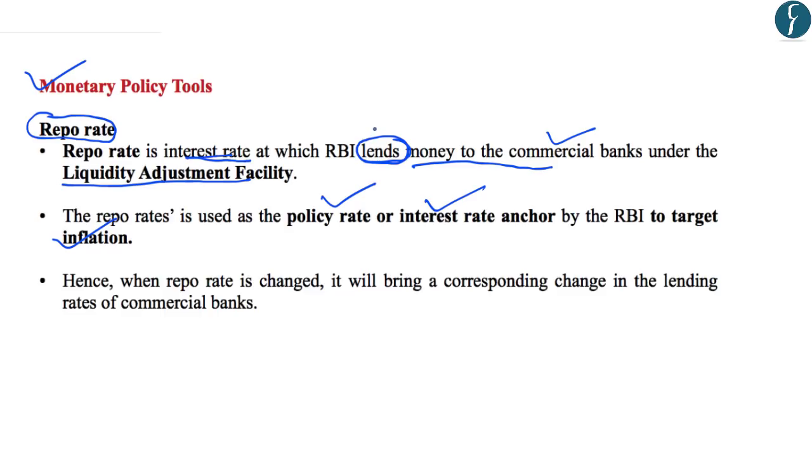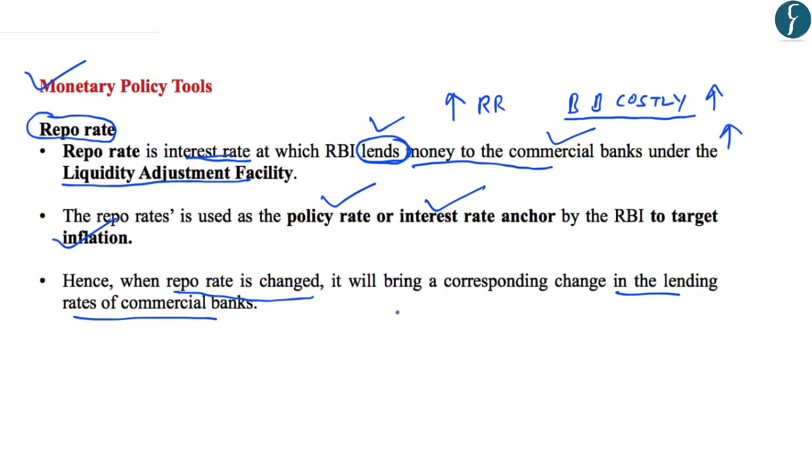Now, as we know, the RBI lends money to the commercial banks by means of the repo rate. For example, if the RBI increases the repo rate, borrowing for the banks will become costly. As the banks have borrowed the money from the RBI at a higher price, it will lead to an increase in the interest rate for common consumers. Thus, when the repo rate is changed, it will bring a corresponding change in the lending rates of commercial banks. So now the commercial banks will lend at a higher rate.